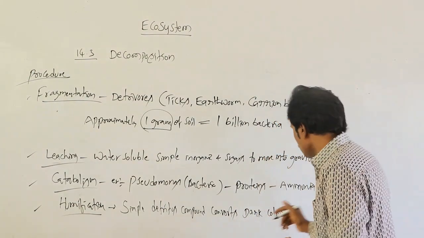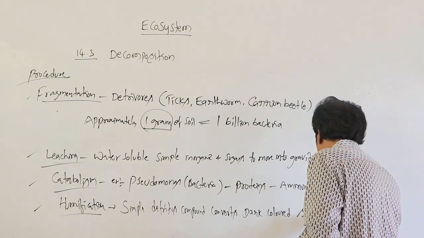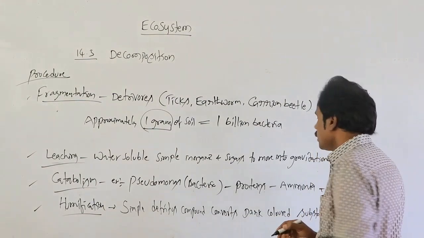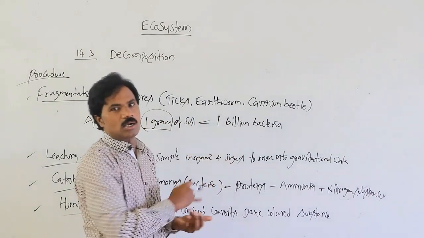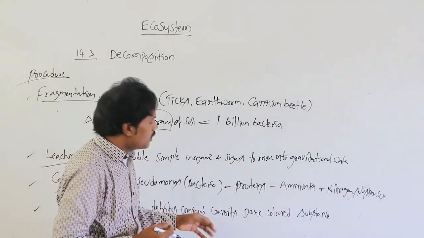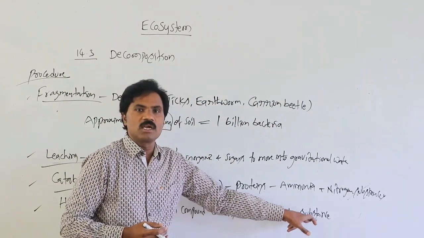Whatever is simplified, it converts into dark color. Amorphous, that dark color substance, it converts.